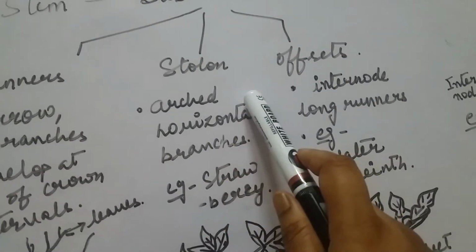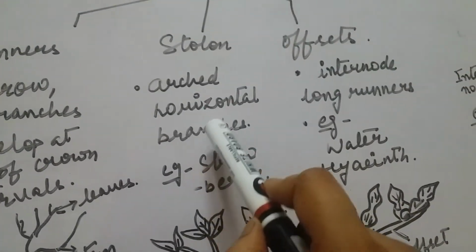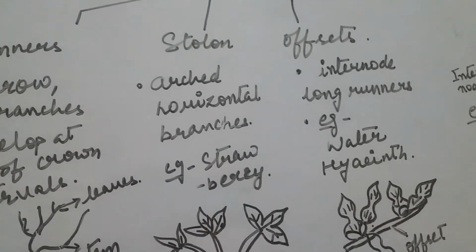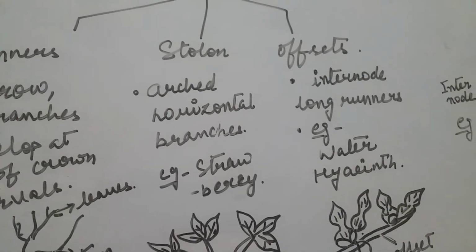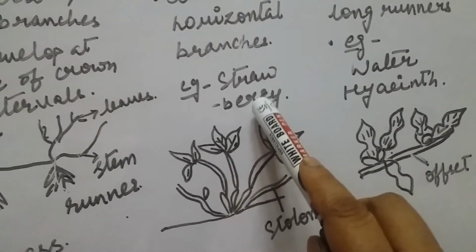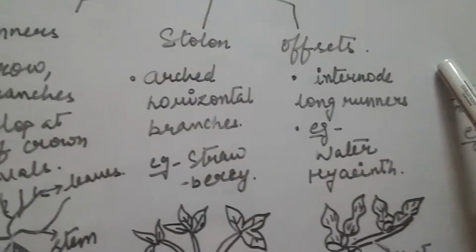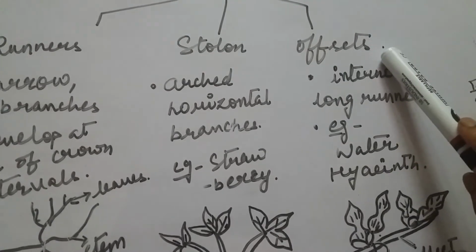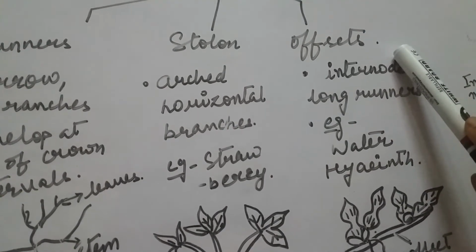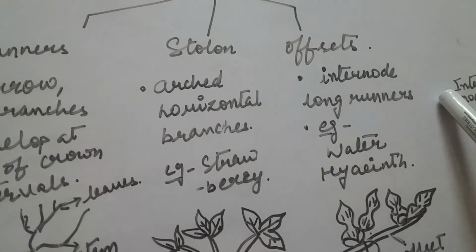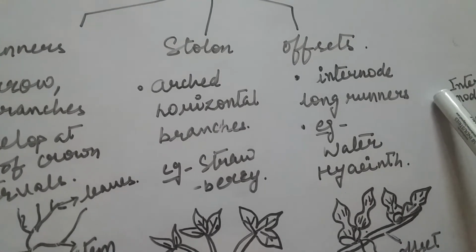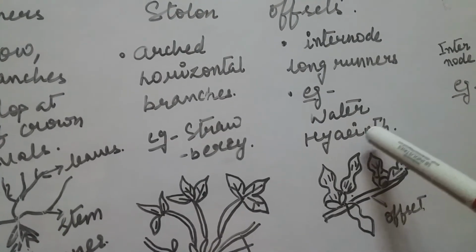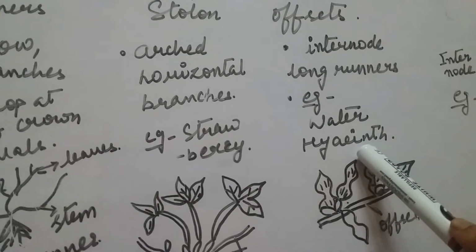Next is stolon. Stolon is an arched horizontal branch that develops at the base of the crown and helps in vegetative reproduction. This is, for example, in case of strawberry. The last subaerial stem vegetative reproduction is offset. These are one internode long runners that occur mostly in aquatic plants, and the breaking of offsets helps in vegetative propagation. For example, in case of water hyacinth.